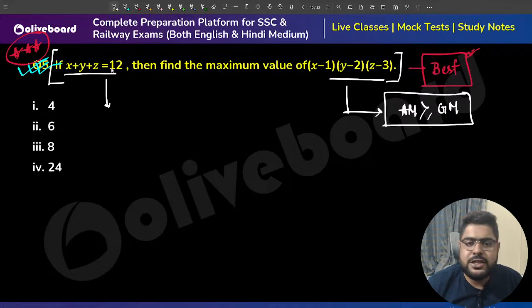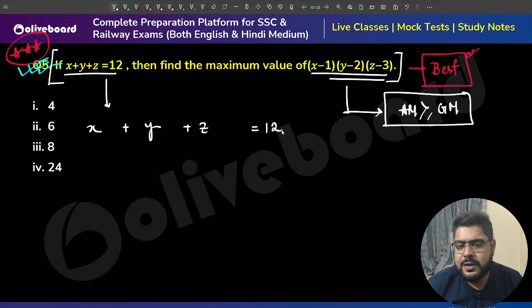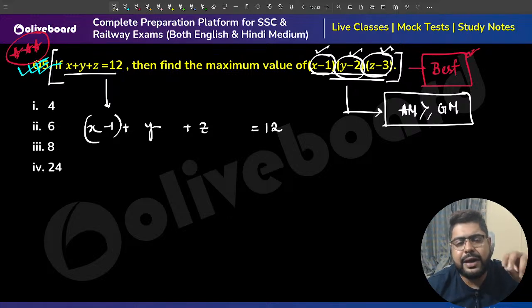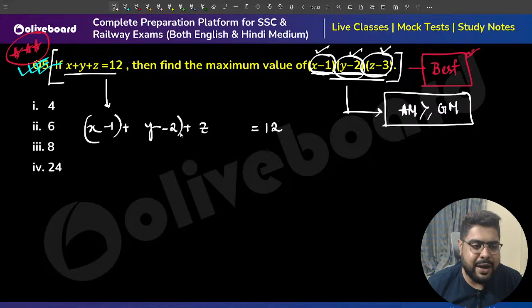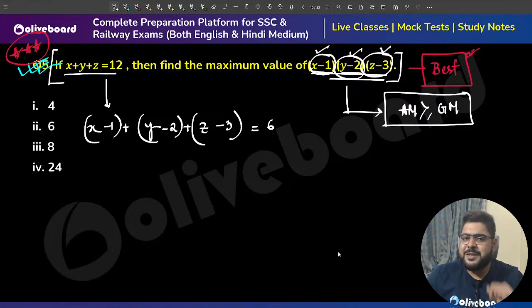If this is given as 12 and I need this, so first things first, x plus y plus z is given as 12. Take 1 to this side, x minus 1 I need, because I need to apply the inequality AM greater or equal to GM on these three quantities, x minus 1, y minus 2 and z minus 3. That means in total I have taken out 6. So 12 minus 6 will become 6. Clear, sir? Clear, sir, this one?